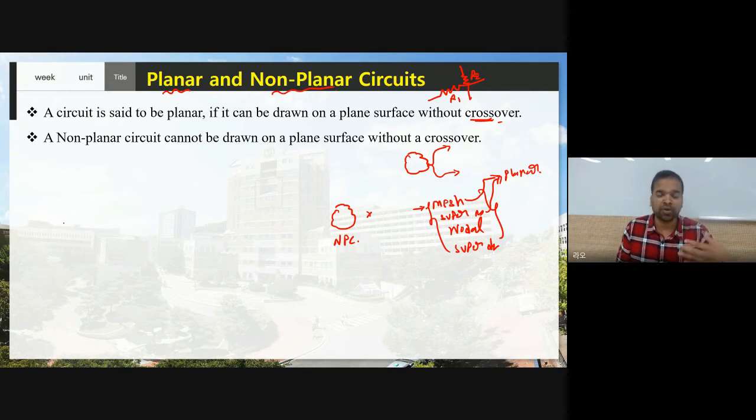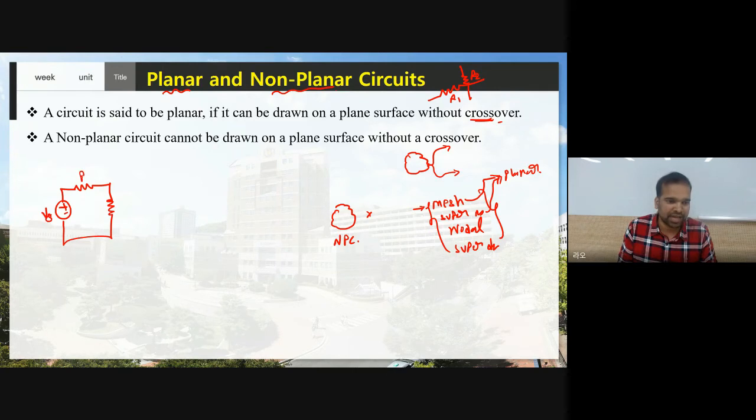Now I'm going to draw a few circuits so that we can understand whether a circuit is planar or non-planar. Here I am using a voltage source and simply two resistors. So this is Vs, and here we have R1 and R2. Now in the circuit, is there any crossover between R1, R2 and Vs?